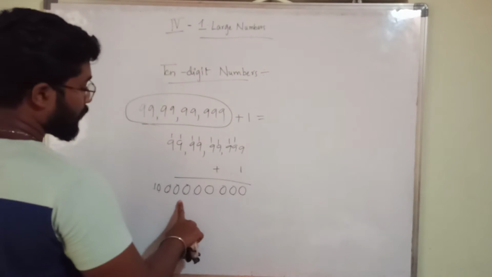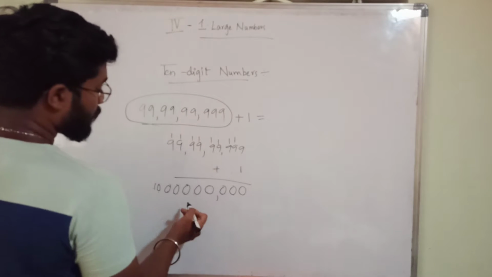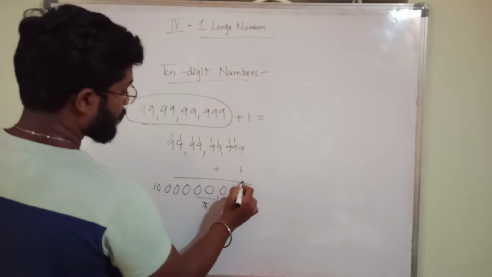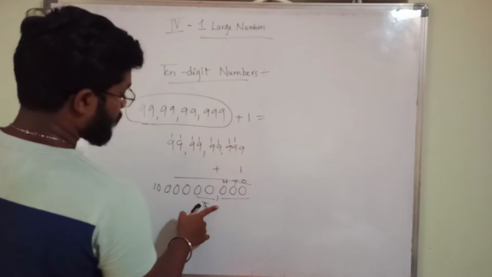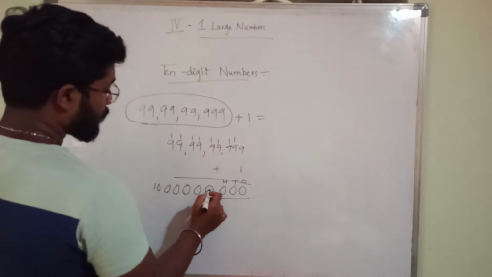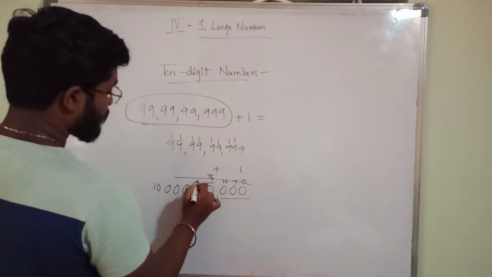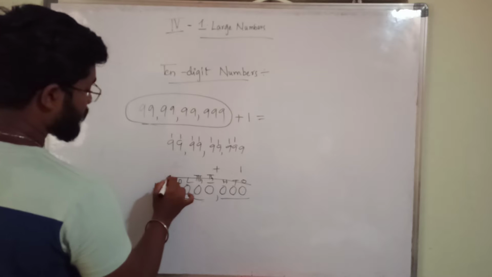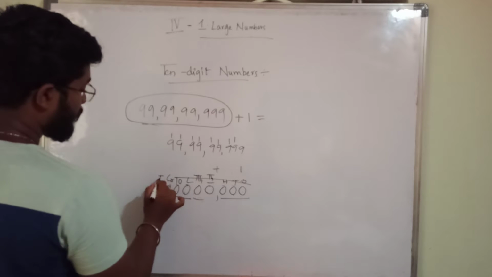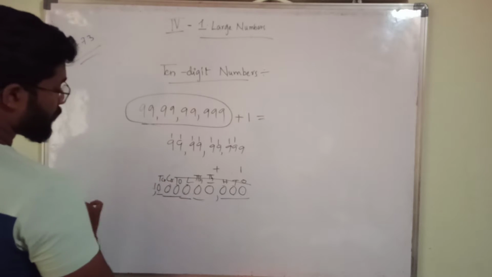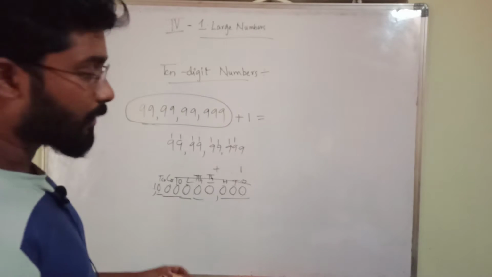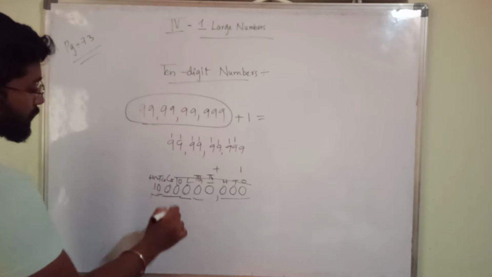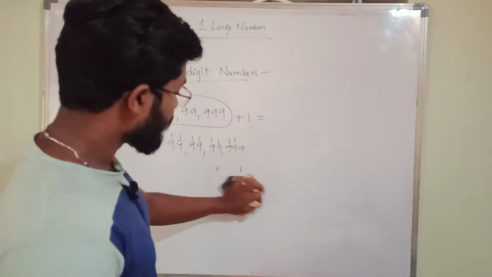So let us divide. These are the ones, tens, hundreds, thousands places. This is 10,000s. This is lakhs. This is 10 lakhs. This is crores. This is 10 crores. Next, what will you get? You will get 100 crore. This is the 100 crores place. We will call this number 100 crores.